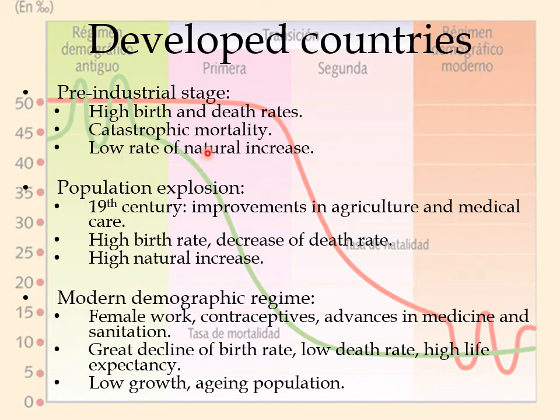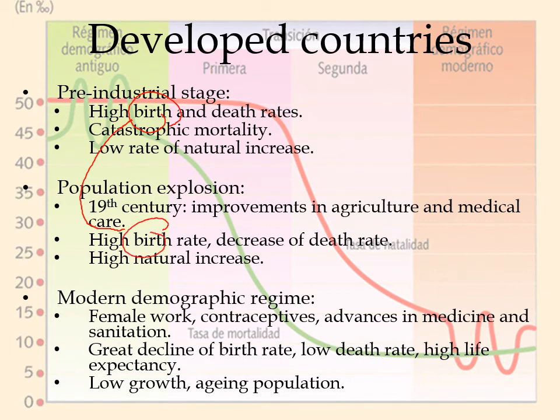The population won't grow. Then here, in the population explosion that happened in the 19th century, there will be improvement in agriculture and medical care, so the death rate will decrease because of this, but the birth rate will continue being high. They were used to having lots of kids, and this will be exactly the same.